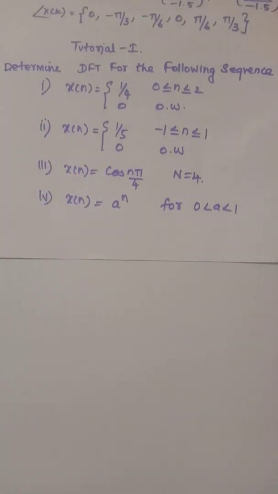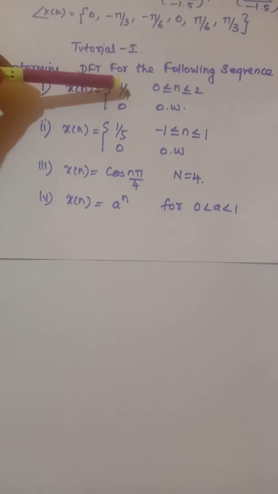The first step is to check whether the given input sequence is in a mathematical expression or in numerical form. Consider the first problem, x of n is equal to 1 by 4. Here we have it in terms of numbers.